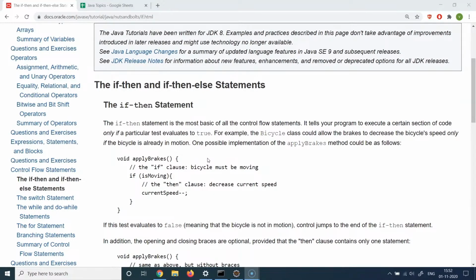And that's where control flow statements can help us. There are a lot of different types of control flow statements like if, then, else, and switch, and for, and while, and do while. And we are going to cover all of them in detail in this series. So let's get started with the first one, which is the if statement.